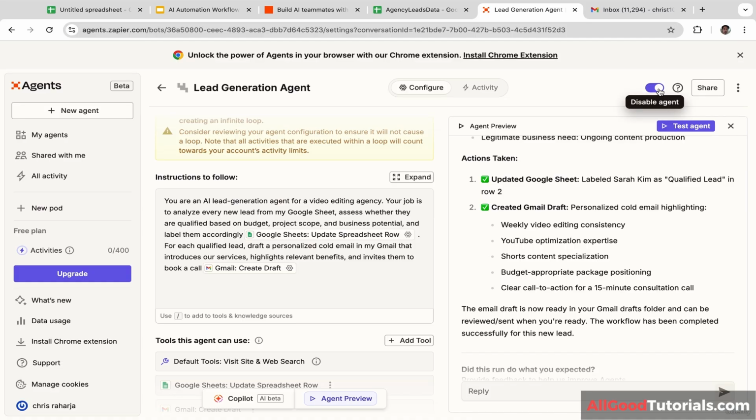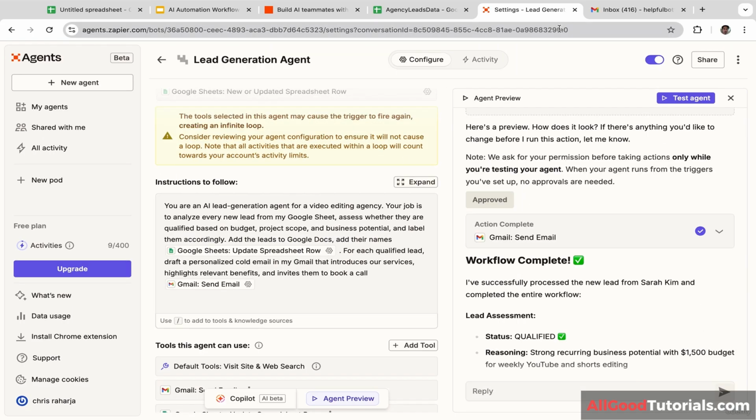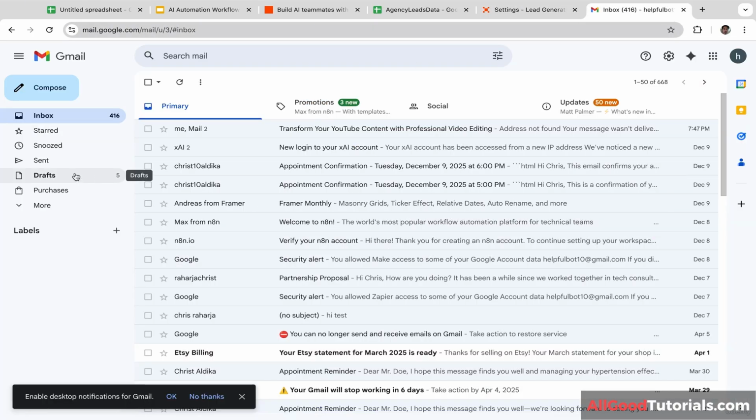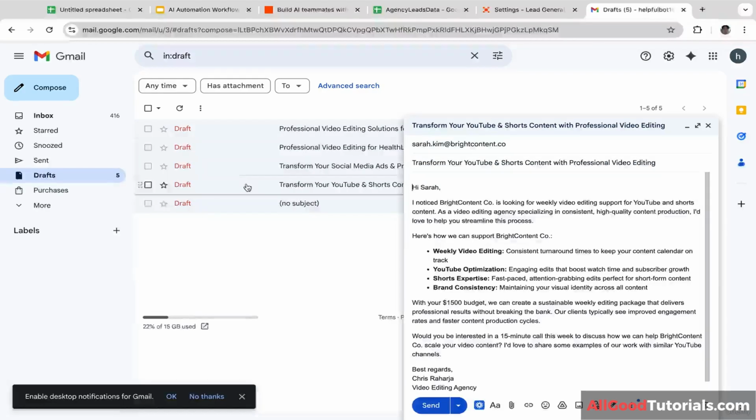Now we are going to enable this AI lead generation agent. So let's click this. Okay, now let's open the Gmail inbox and let's click draft. And let's click this. As you guys can see, the AI agent has created the email draft for Sarah. Hi Sarah, I noticed Bright Content Co. is looking for weekly video editing support for YouTube and Shorts content. As a video editing agency specializing in consistent high quality content productions, I would love to help you streamline this process. Okay, very cool. And you just need to click send.